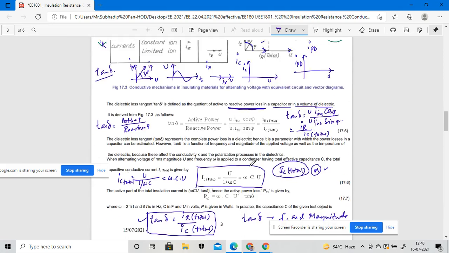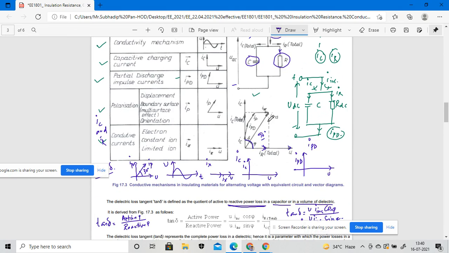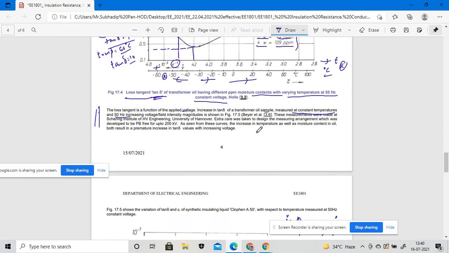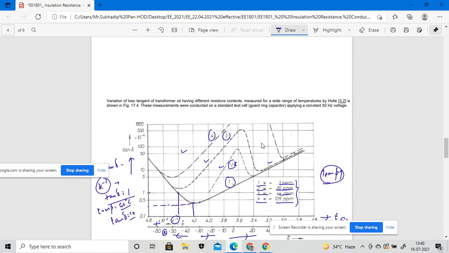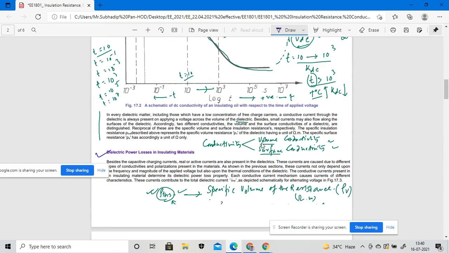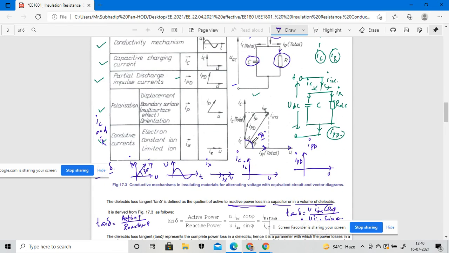The same thing we will see in this part. That angle is taken as delta, and this angle as theta, right? This angle and this angle together are 90 degrees shifted.